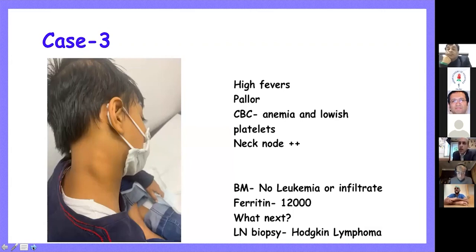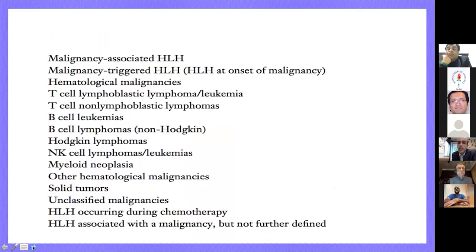And if you treat Hodgkin lymphoma, the HLH will go away. So although we think that the bone marrow will clinch the diagnosis, and then we have to tell the family, oh no, the bone marrow is kind of normal, or there is mild hemophagocytosis, which somebody could just ignore also. We had to go to step 2 for evaluating and making a final diagnosis. And this child did have a history of being treated with antibiotics for 3 to 4 weeks and EBV being suspected. Those were the common differential diagnoses, but I'm skipping all that for the sake of time. And finally, we could make a diagnosis of Hodgkin lymphoma triggering the HLH in this condition. So malignancy-associated HLH is an important form of HLH that we see.